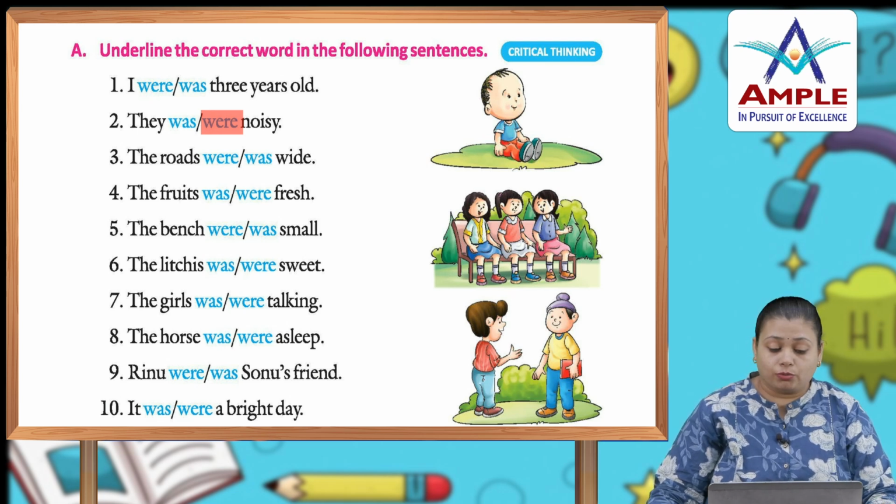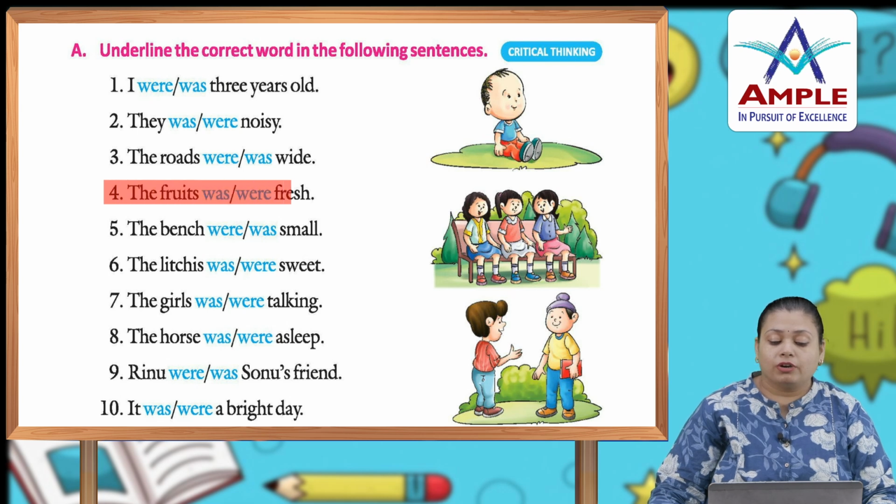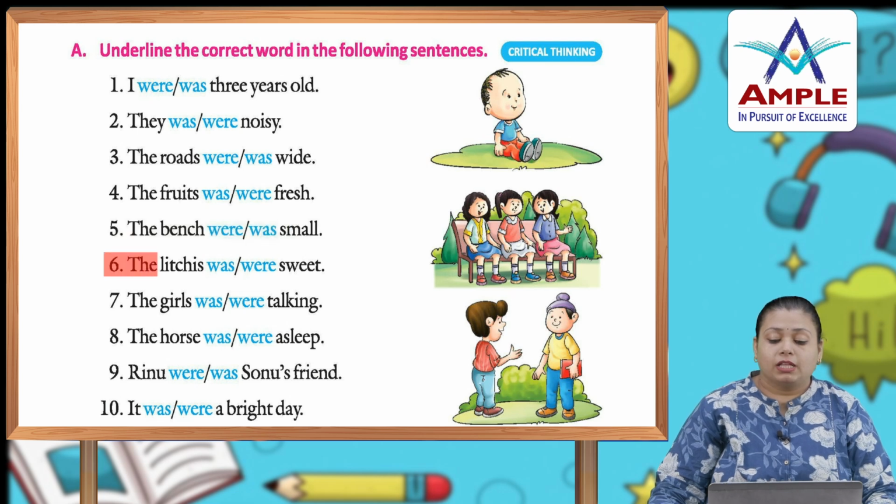I will read it for you. Number 3, the roads was or were wide. Number 4, the fruit was or were fresh. Number 5, the bench was or were small. Number 6, the lychees was or were sweet.